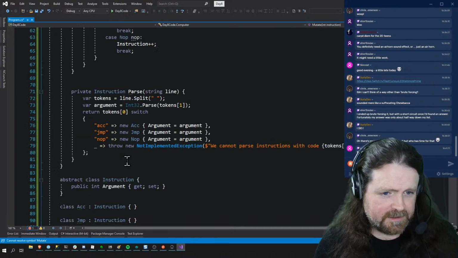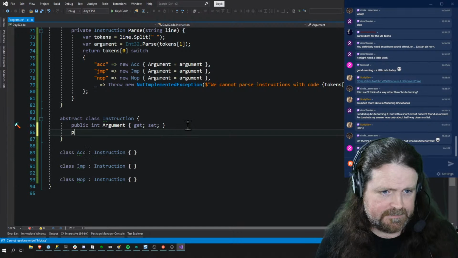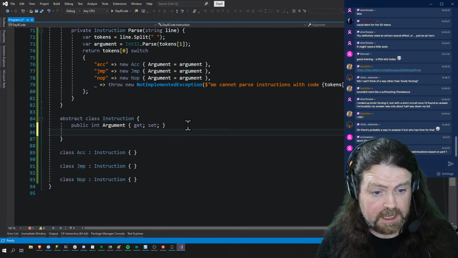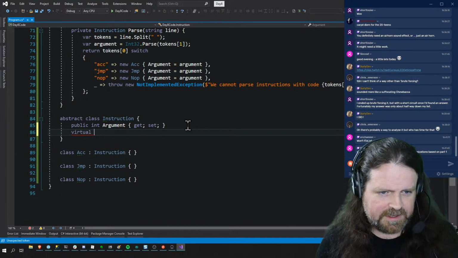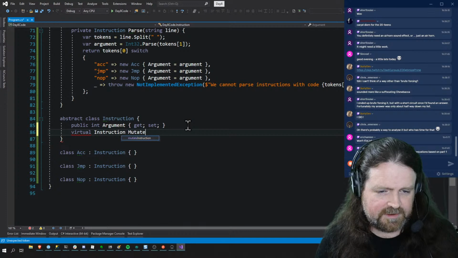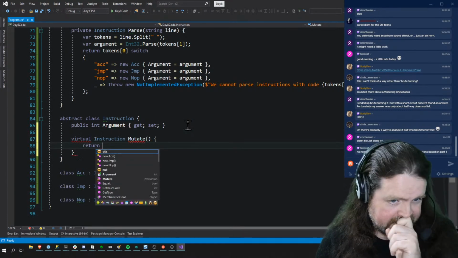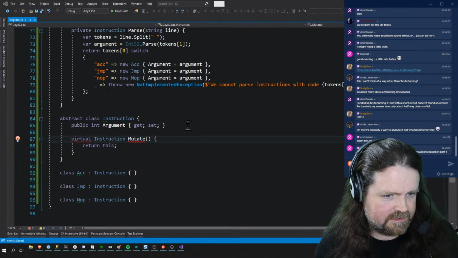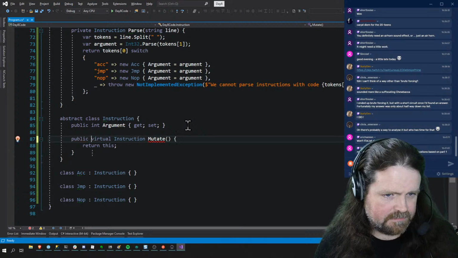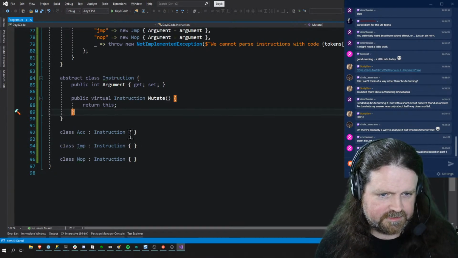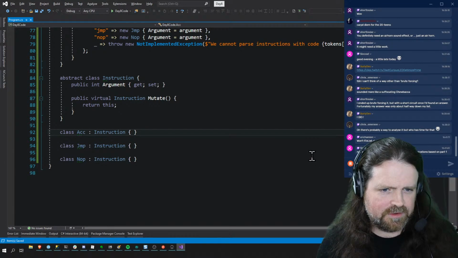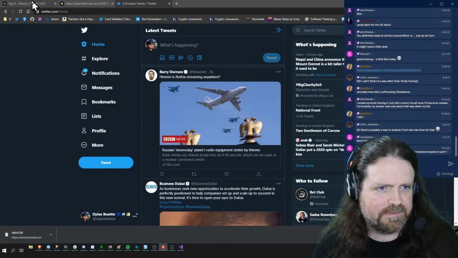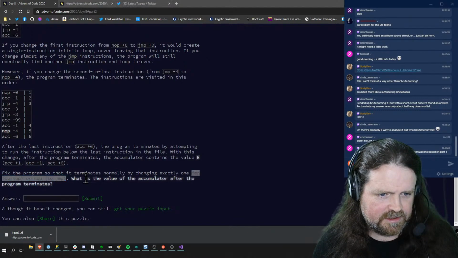So we need a mutate thing on here. And that's abstract. So if we put a method on here, which is going to be a virtual, because we don't want it to be overridable, instruction mutate, return this. That's fine, because if it can't be mutated, that can be public virtual instruction mutate, return this. But an accumulator, what were the two things we needed to modify? If it was a nop, we wanted to jump it, and if it was a jump, we wanted to nop it. Yeah, jumps to nops or nops to jumps.